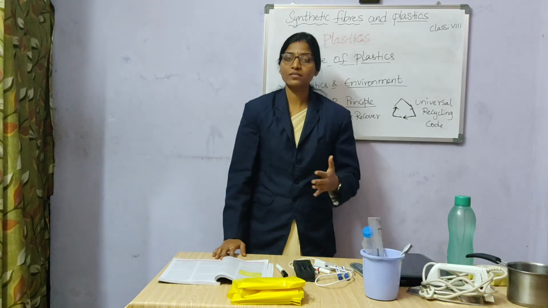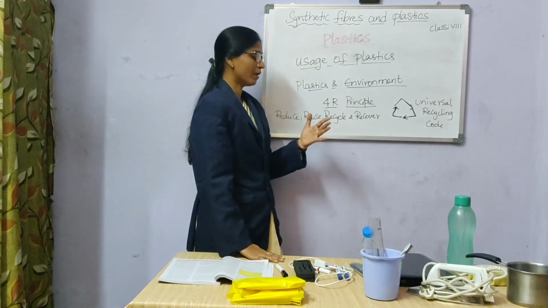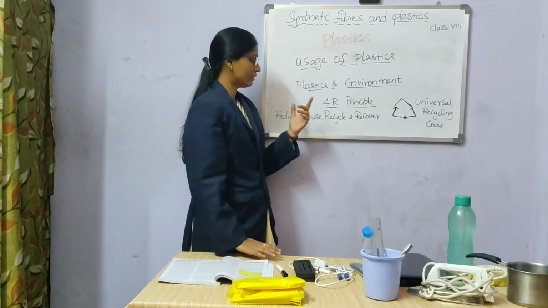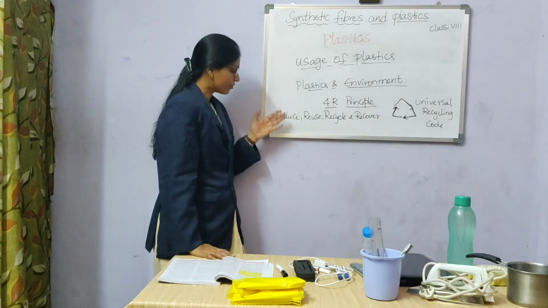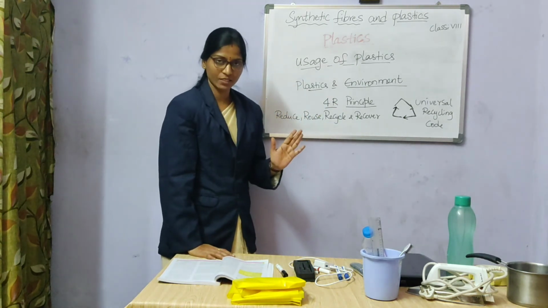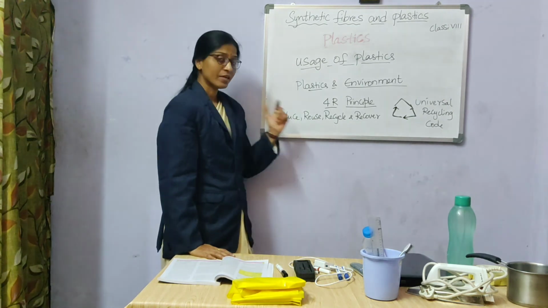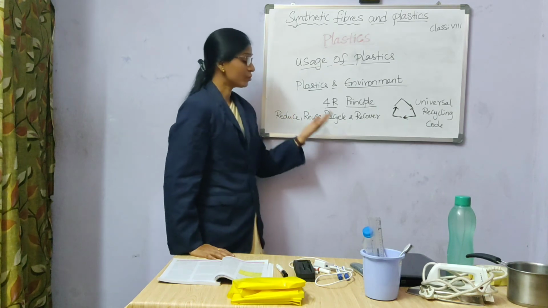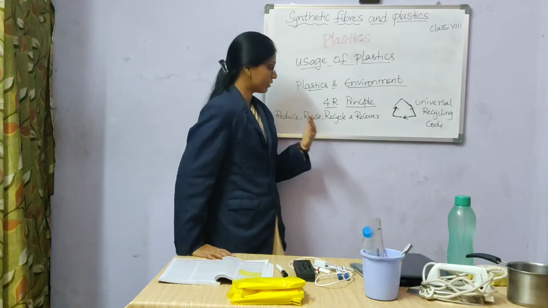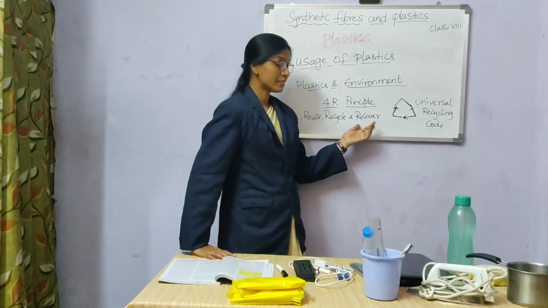So hence we have to lessen their usage, and if at all we are using them, we should reuse them again and again. So there is a 4R principle which indicates the 4 R's. What are these 4 R's? We should reduce the usage of plastics. That is the first R. Next, we should reuse them again and again. Next, we should recycle them. And the last R is recover.